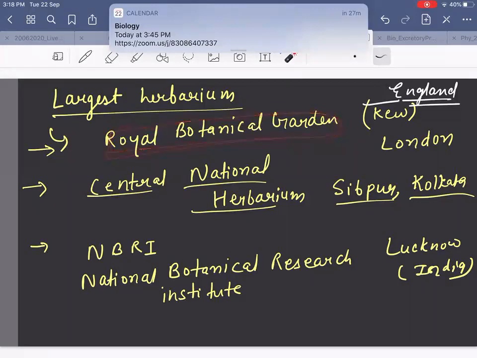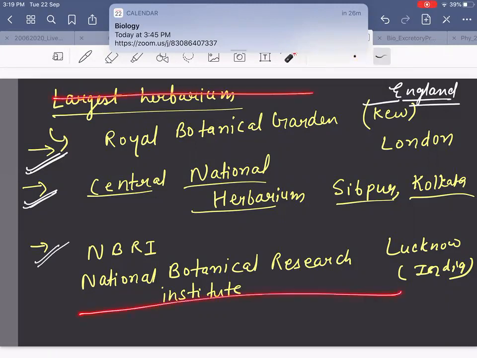Then Central National Herbarium, in Kolkata. Then National Botanical Research Institute, in Lucknow, India. You need to remember these 3. So this is one taxonomical aid, herbarium. In later classes, we are going to learn about other taxonomical aids.